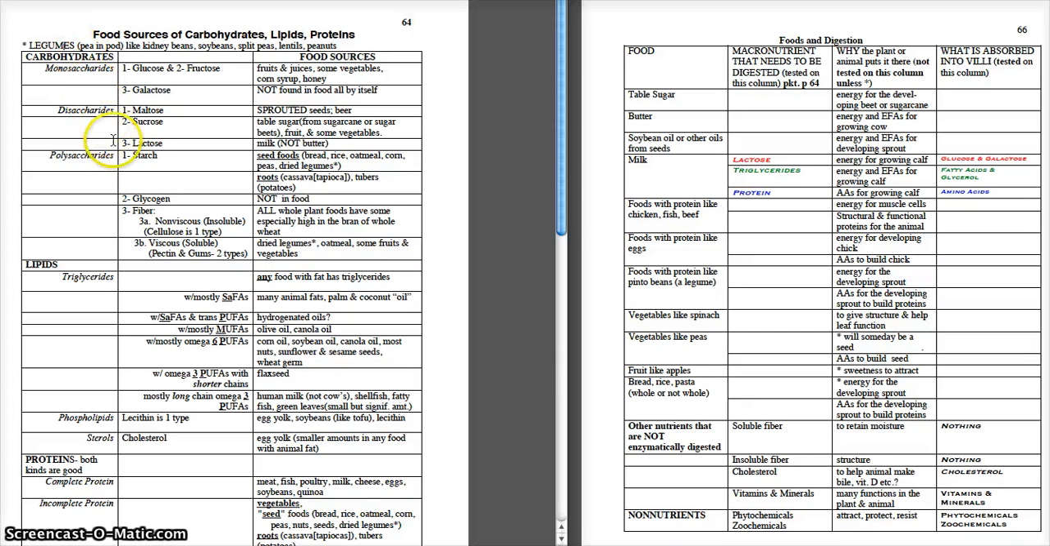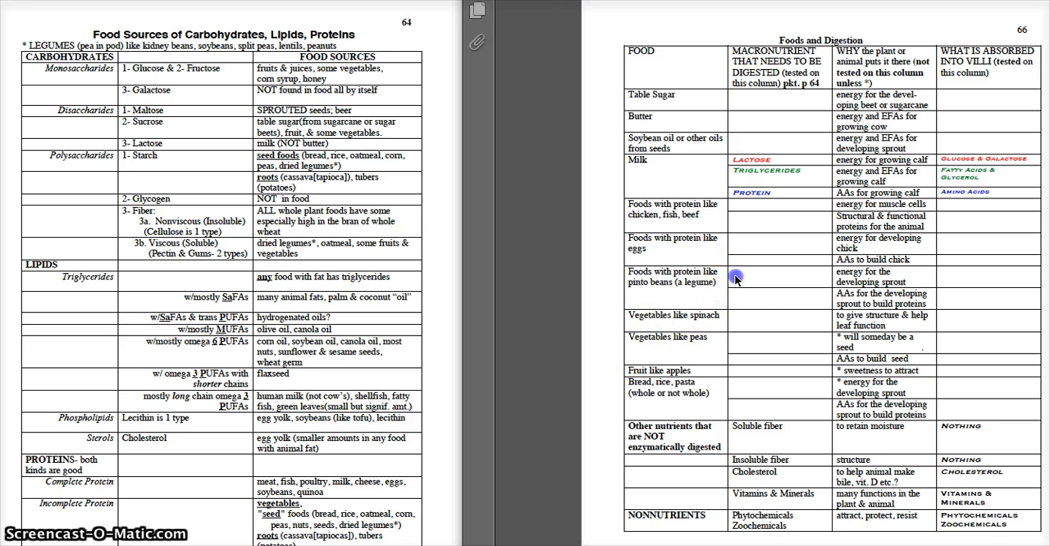So if you look down, those have starch. Notice starch says seed foods, like rice, oatmeal, and dried legumes, like a pinto bean or a kidney bean. So what you would put here under the first line would be starch in that food with protein like a pinto bean. Why does it put it there? For energy for the developing sprout.